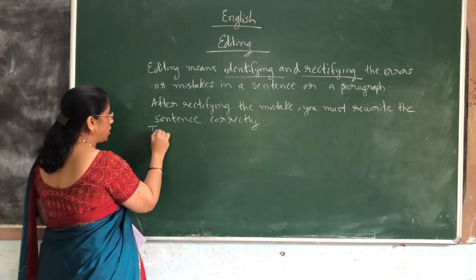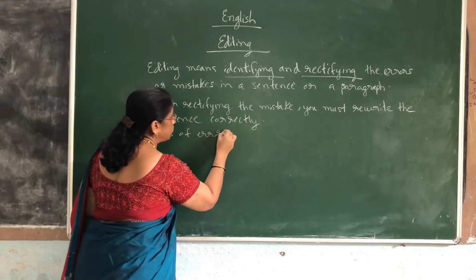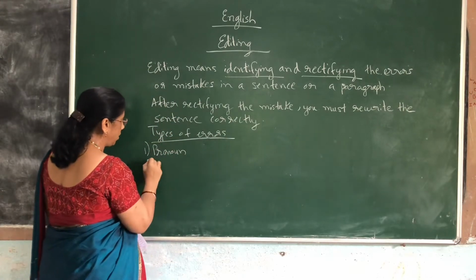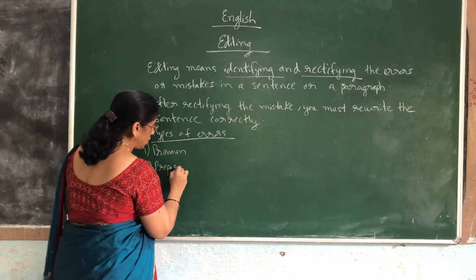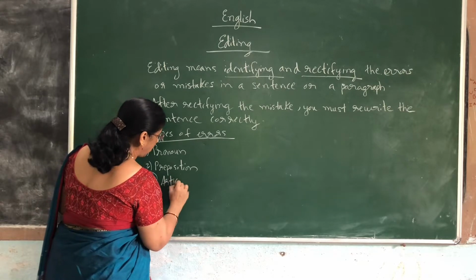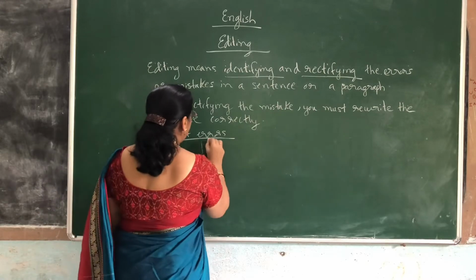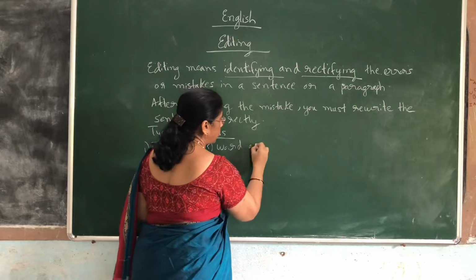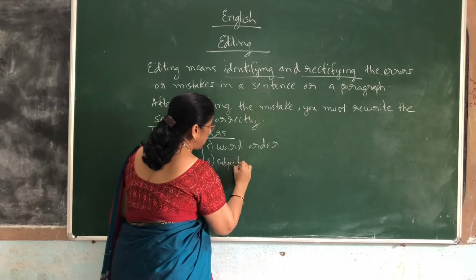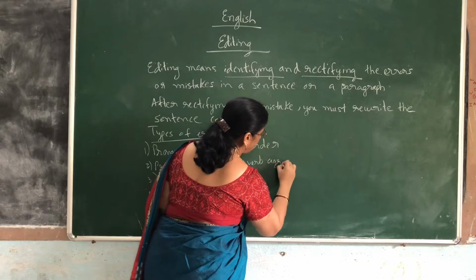Now coming to the types of errors. We have different types of errors. It may be a mistake in pronoun; a pronoun based error will be there. Preposition may be given wrong; a preposition based error. Okay? Article. An article may be wrongly used. You should identify. A tense mistake will be there. And the order of words will be given wrong. Subject and verb agreement, a subject and verb agreement mistake will be there.